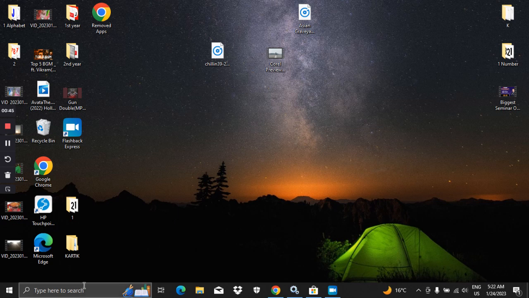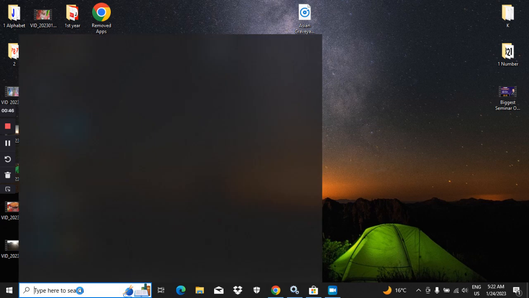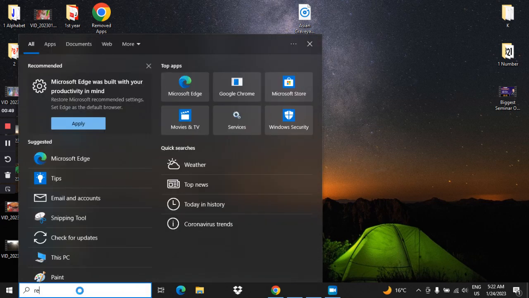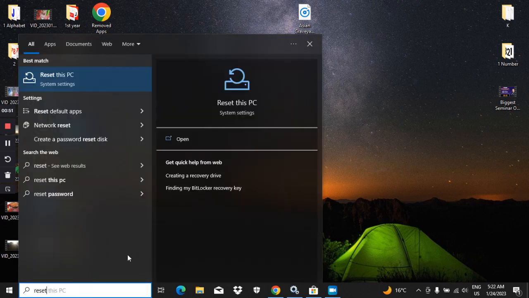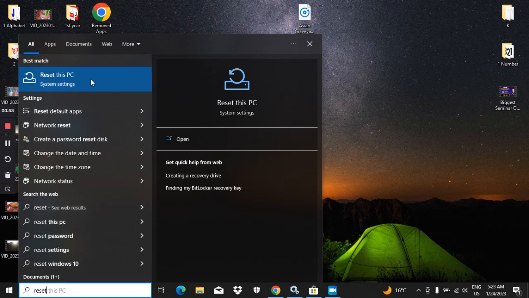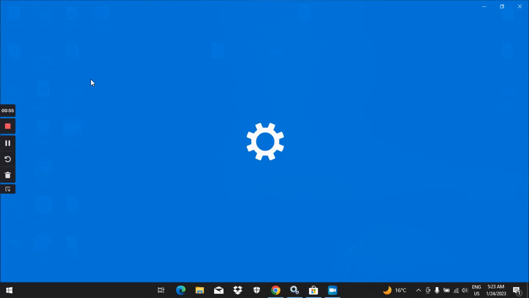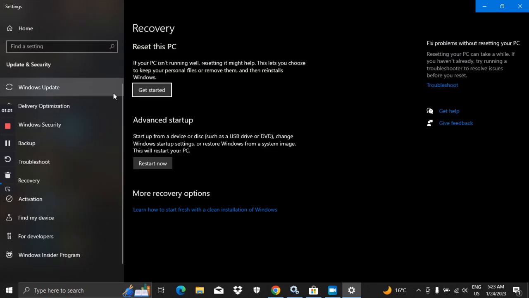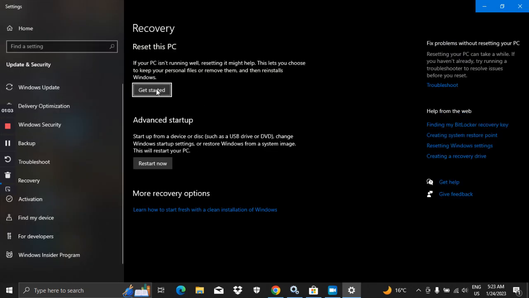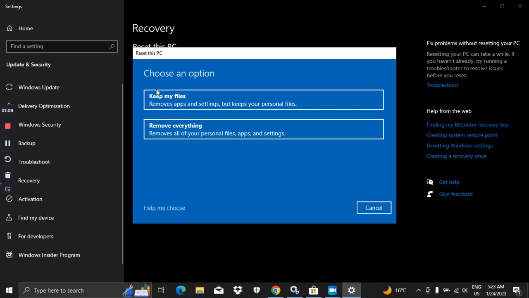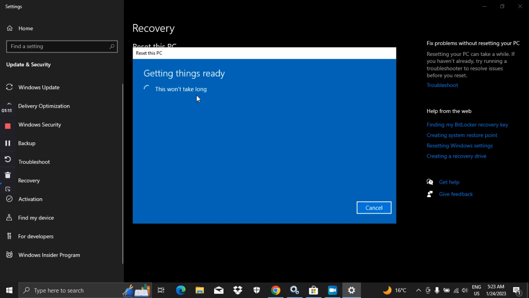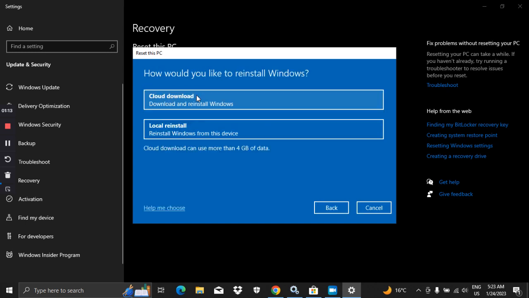So for that you just need to type here reset option, then click on that, Reset this PC. Then after clicking on it you will find an option, Get started. So click on that, then Keep my files. It will start soon.